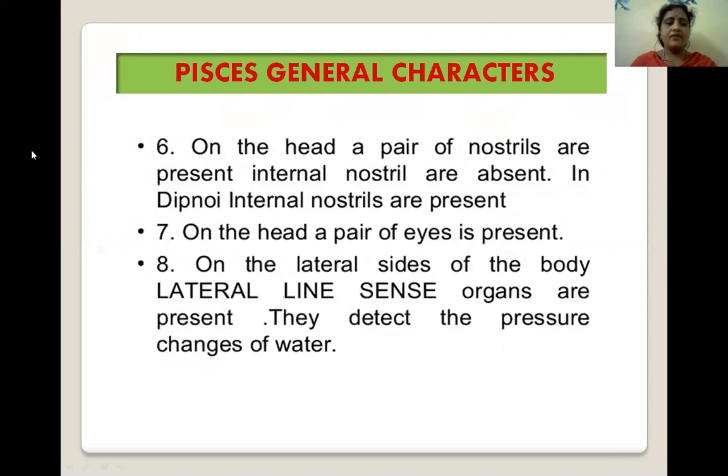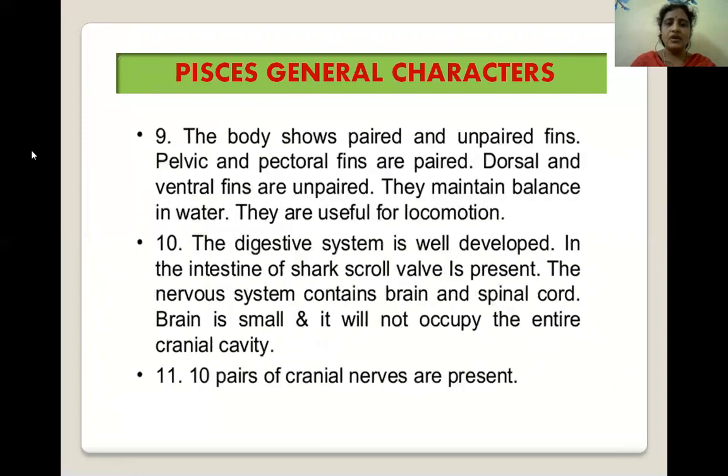They may have paired fins or unpaired fins. The nervous system contains a brain. It is a control center. All sensory information is processed in the brain. Next, on the lateral sides of the body, the lateral line sense organs are present. They detect the pressure changes of water.